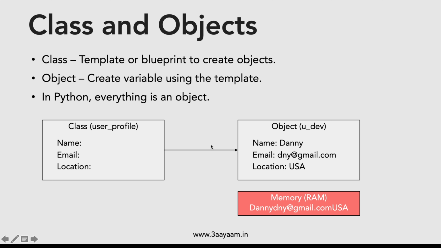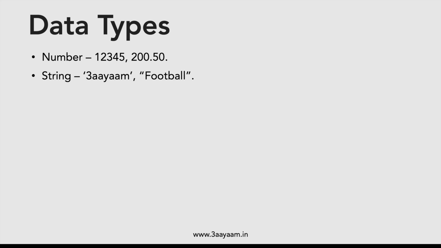So now let us go ahead and talk about basic Python concepts. The first one is data types. There are various data types. What is a data type? It is used to tell the programming language what kind of value you are storing. Whether you want to store a number like 12345 or 200.50, or you want to store strings like tin ayam or football, etc. If it is a string, it has to be in either single quotes or double quotes.